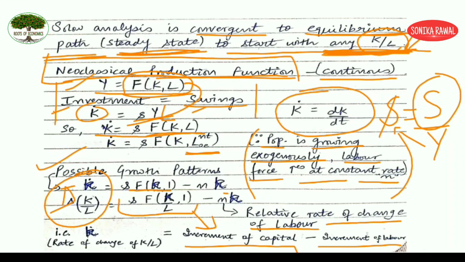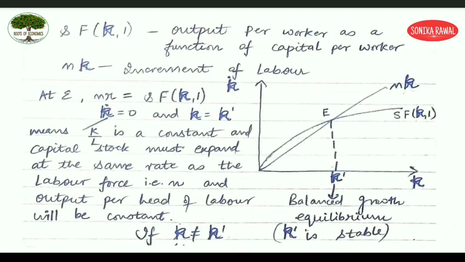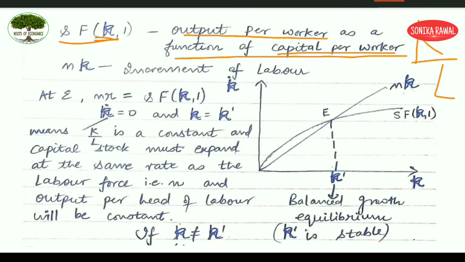In detail also you can see here what is s f(k, 1). It is output per worker as a function of capital per worker. Capital per worker means K upon L, which we are writing as small k. Then nk is the increment of labor. Now you will see the graph here. This is your nk exponentially growing at a constant rate. Then you have your s f(k) like this.